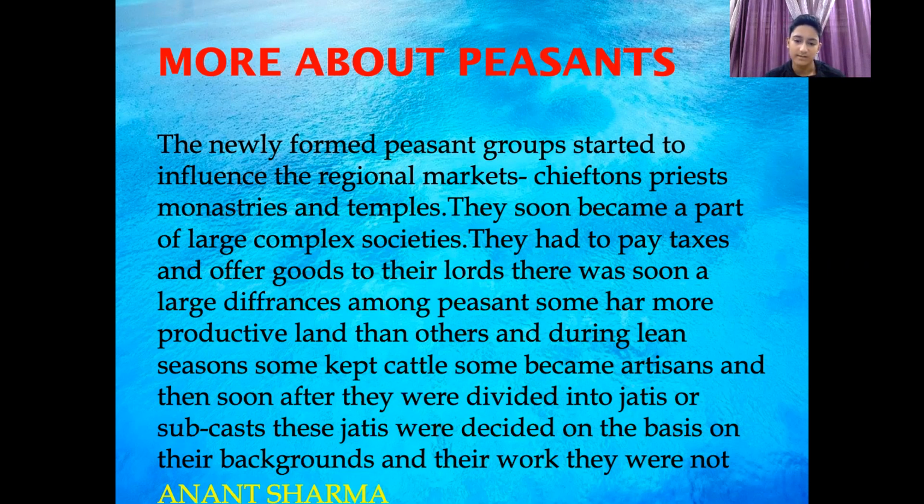Some of these peasants kept cattle, some became artisans. Artisans are the people who make art, sculptures, paintings, etc. And soon after they were divided into jatis or subcastes. These jatis were decided on the basis of their backgrounds and their work. They were not fixed; they changed with their work.